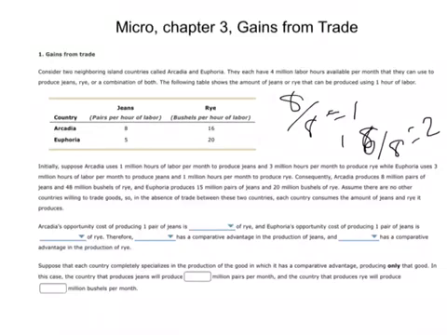So Arcadia gives up 2 bushels of rye whenever they produce 1 pair of jeans. Euphoria, divide both those by 5. When Euphoria produces a pair of jeans, they give up 4 bushels of rye. So Euphoria gives up more bushels of rye per pair of jeans than Arcadia does. That means Arcadia is going to have a comparative advantage in producing jeans.